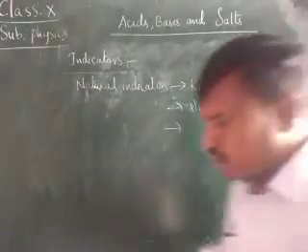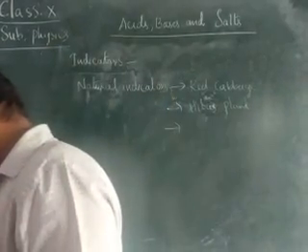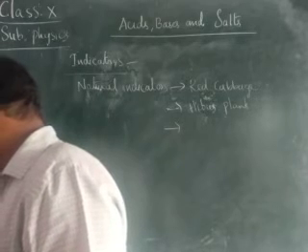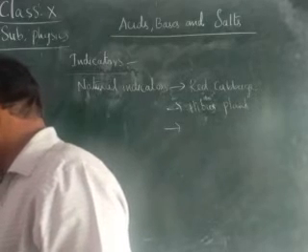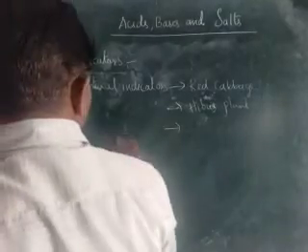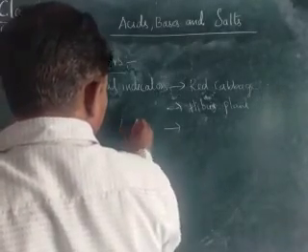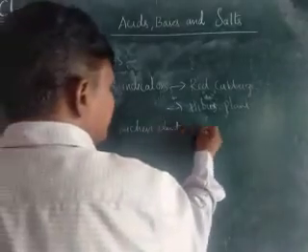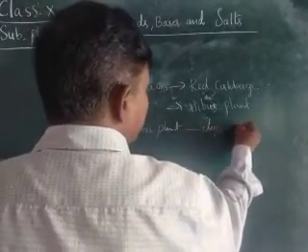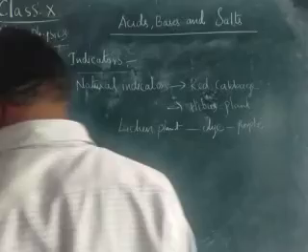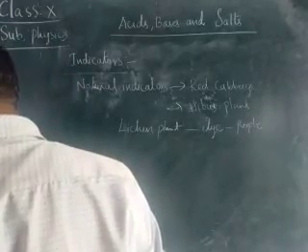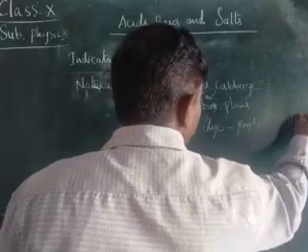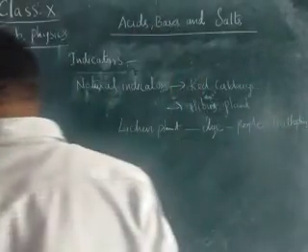And here, litmus is a purple dye. It is a purple color, which is present in the lichen, children. Litmus is present in the lichen plant. It is a dye. Dye means color. Purple color it is, belonging to the family of Thallophyta.